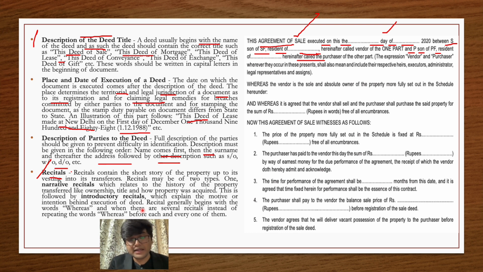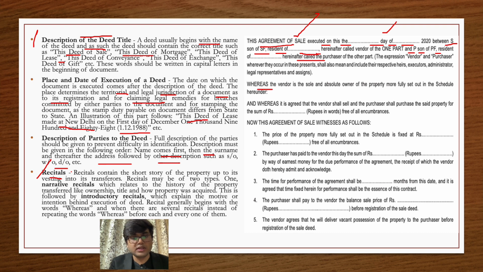And how do we write narrative or introductory recitals? We start with the term whereas. So now let's take a look at our agreement. In our agreement, you can see that we have mentioned the term whereas. As you can also see, a recital generally begins with the term whereas, and when there are several recitals, instead of repeating the word whereas, before each one of them it is used once. For example, let's see here.